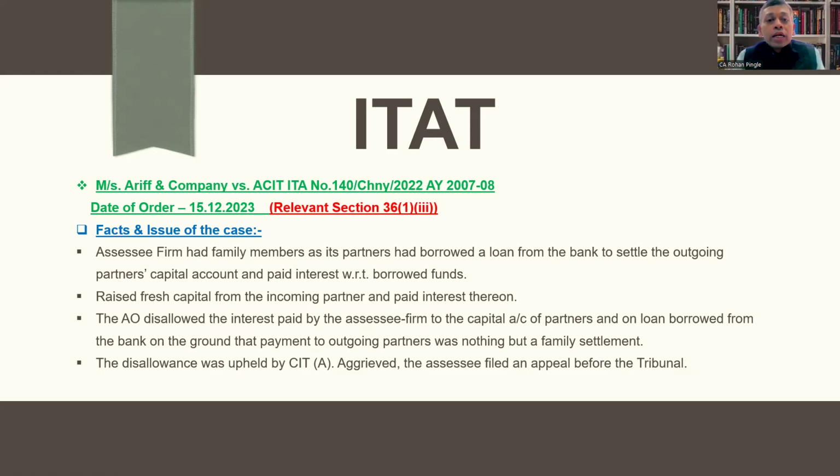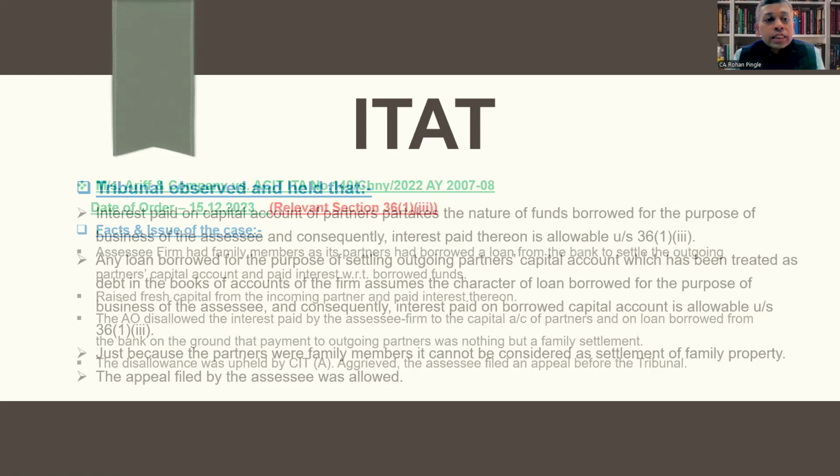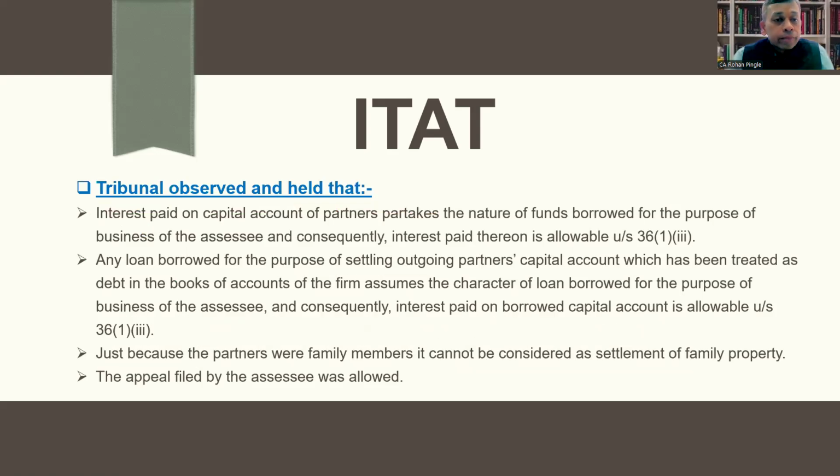The AO disallowed the interest paid by the assessee firm to the capital account of partners and also on loan borrowed from the bank on the ground that payment to outgoing partners was nothing but a family settlement. The disallowance was upheld by the CIT appeals. Aggrieved, the assessee filed an appeal before the tribunal. Let's see what tribunal observed and held.